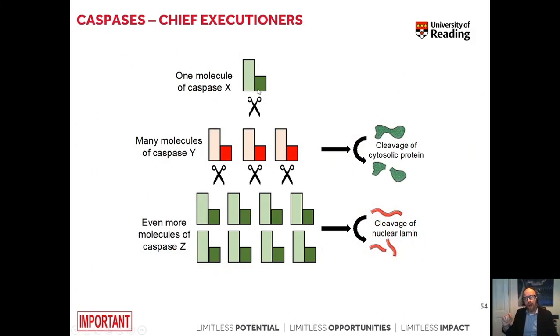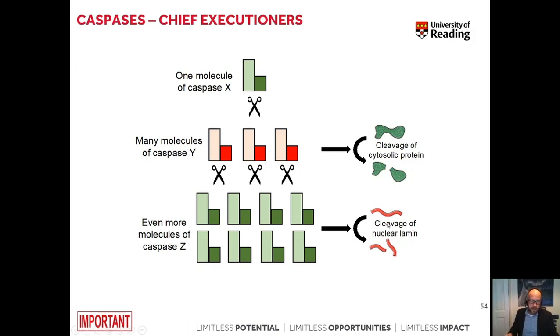As I mentioned before, caspases are arranged as a cascade. So once a molecule of caspase is activated by cleavage, this molecule can now cleave many molecules of the next caspase in the cascade. Once they are activated, they can cleave cytosolic proteins and possibly even more molecules of the next caspase in the cascade.